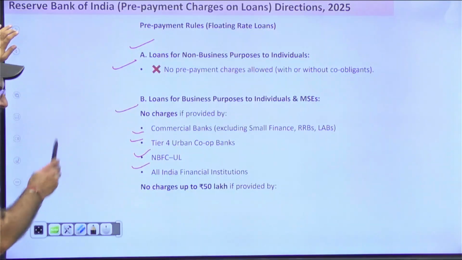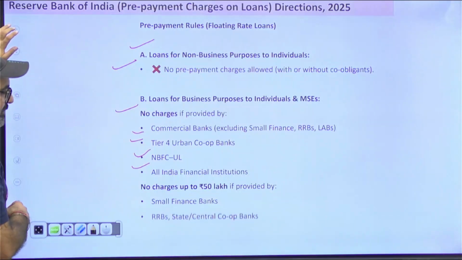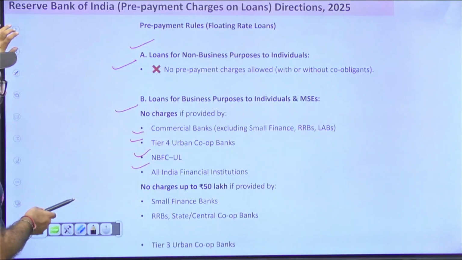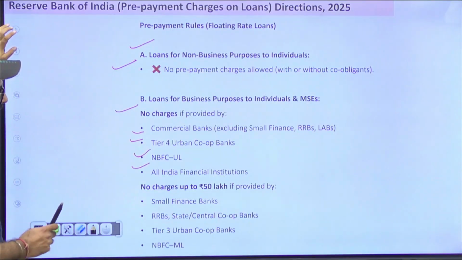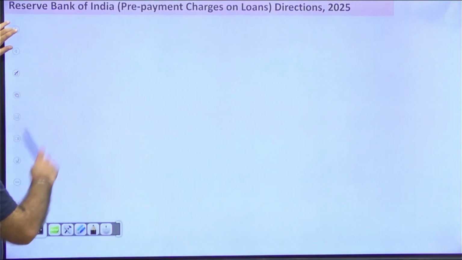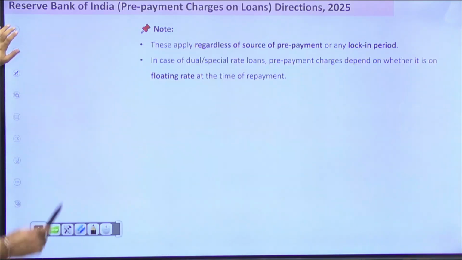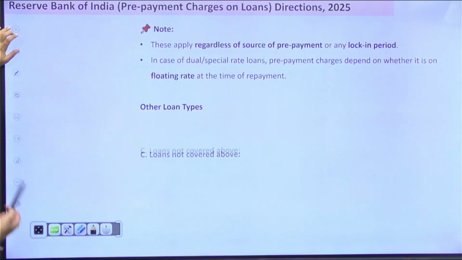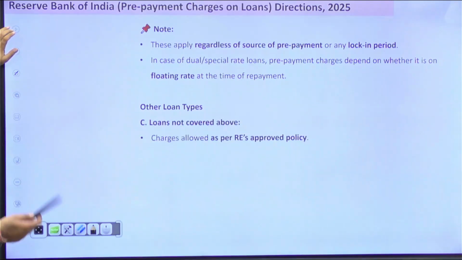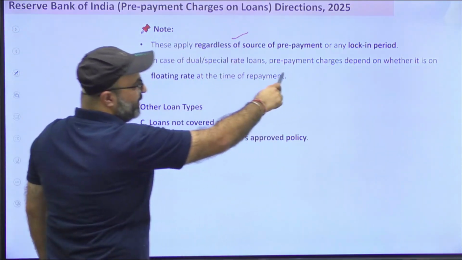No charges up to 50 lakh rupees of loan if given by small finance banks, RRBs, state or central cooperative banks, tier 3 urban cooperative banks and NBFC middle layer. For all the left out categories, charges will be levied, and that will be decided by the regulated entity's board approved policy. These apply regardless of the source of prepayment or any lock-in period.